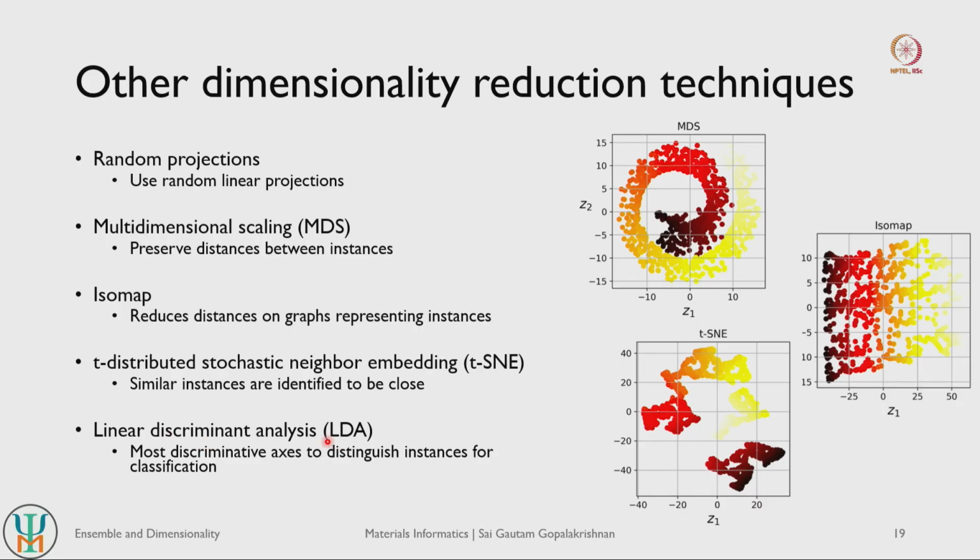And you also have LDA, which is linear discriminant analysis. All of these models are fairly powerful. They have their own individual strengths and weaknesses, and they are all available to be implemented quite readily. These are good dimensionality reduction techniques to be kept in mind.